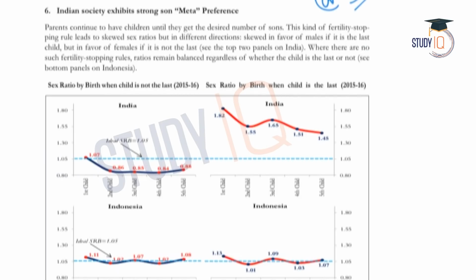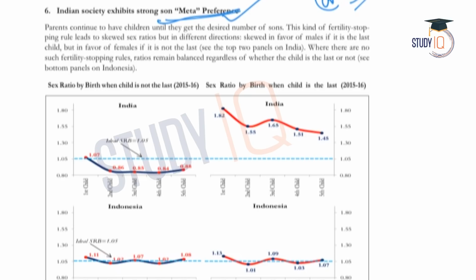Next, a very important fact the survey discusses is with regard to the son meta preference that exists in our economy. As we said, the survey is multidimensional. It discusses not only economic issues but also social issues, political issues, international issues, etc. So here this is a social issue. The sixth fact about the Indian economy is that Indian society exhibits strong son meta preference.